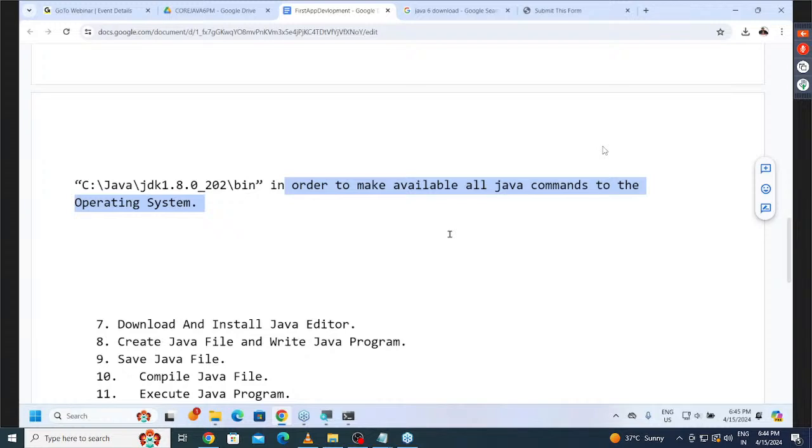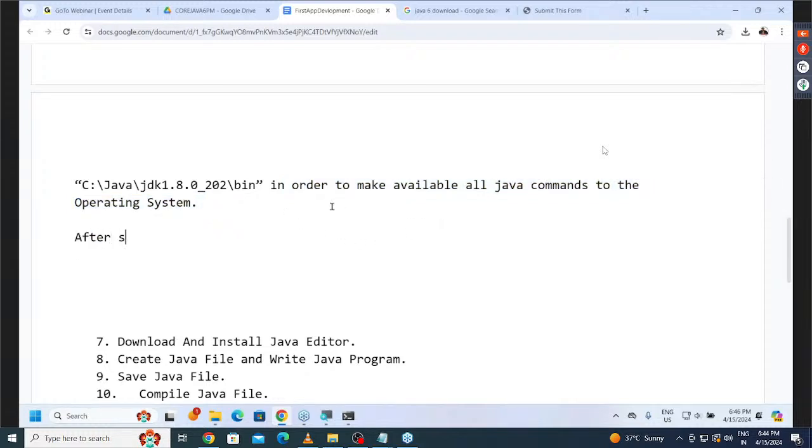Indirectly, what I'm telling there is, to use all Java commands in command prompt, we have to set what? The path environment variable. To make all Java commands available to the operating system, we have to use what there? The path environment variable. Then only are we able to use all Java commands in command prompt. Right, sir. Observe carefully, one more point I'm telling there.